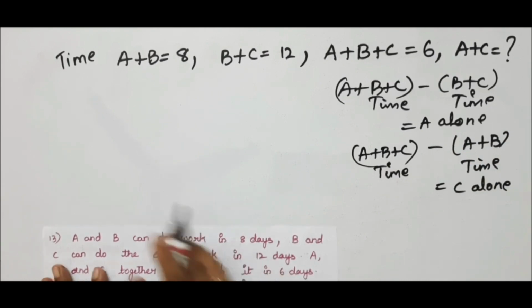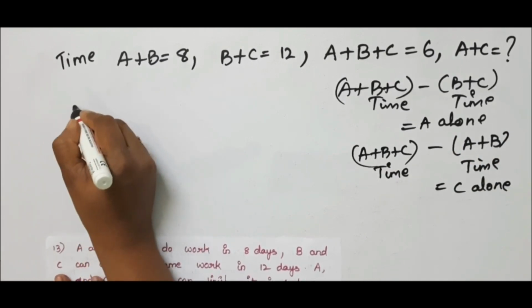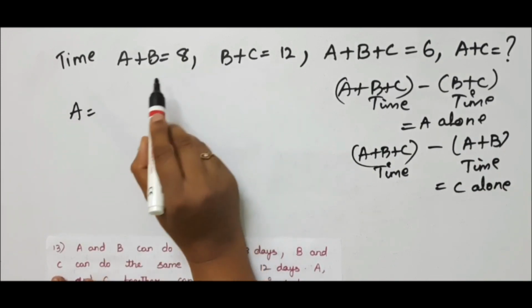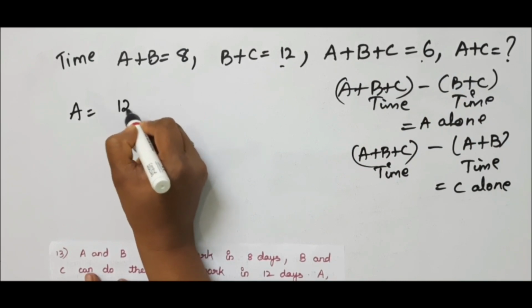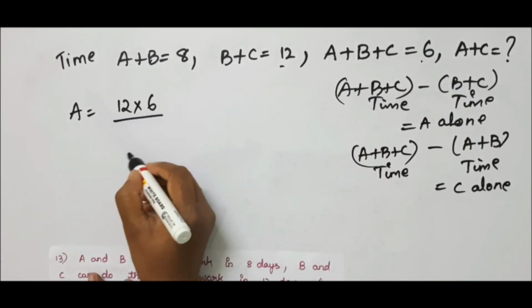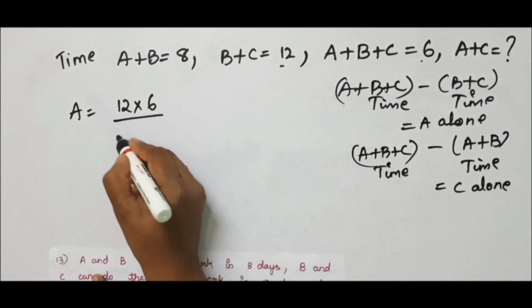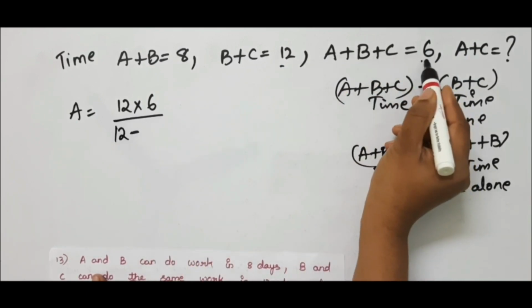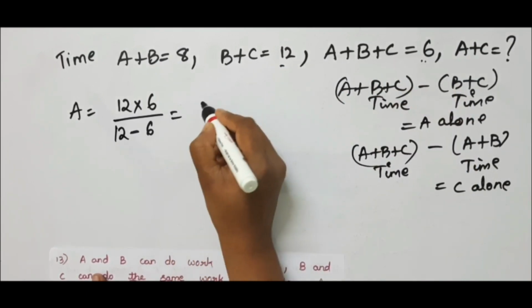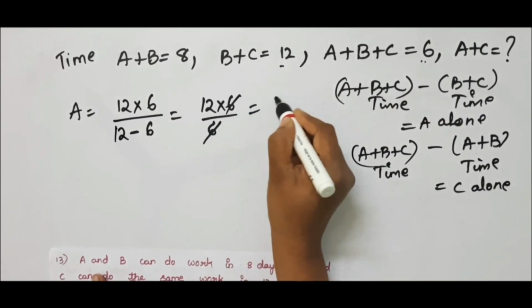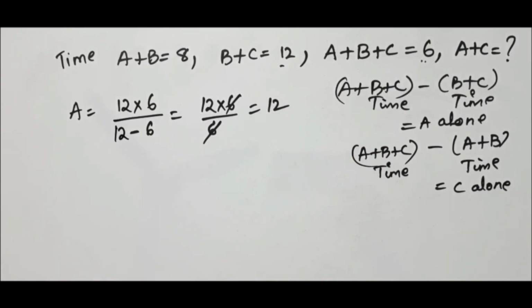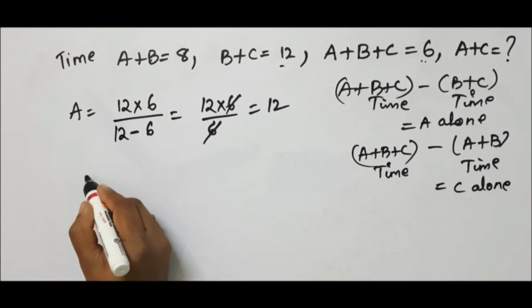So let us find A time alone. A time alone is nothing but you have to take B plus C time, this one and this one. So multiply 12 into 6 by, write down here 12 minus total value, that is 6. It is nothing but 12 into 6 by 6. 6 cancels, so this is 12. Next, we have to calculate C alone.